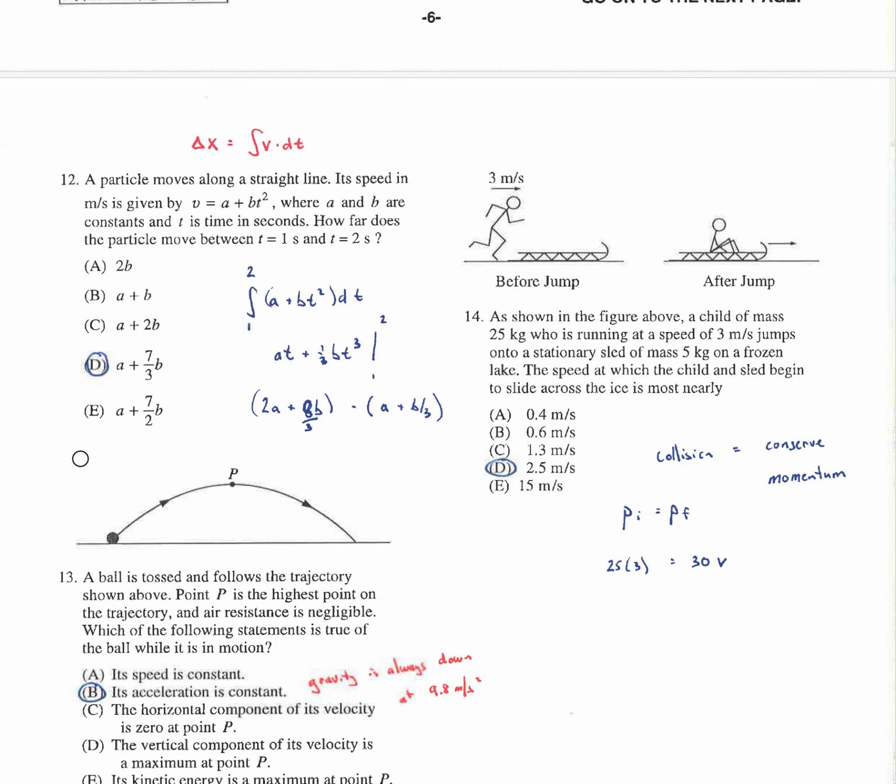So a little calculus here, right? They give you some velocity equation, and they want to know how far it's moved. So we know that delta x is the accumulation of velocity over time. Velocity is always the same sign, so we can just integrate. We don't have to worry about the absolute value. But really, if you wanted the distance, you would integrate the absolute value. If you wanted the displacement, which is delta x, then you just integrate velocity. Okay, so it's just a little algebra here. Again, this is a definite integral. Do a little power rule. Evaluate it from 1 to 2, which means plug in 2, subtract plugging in 1, and then you have to add some of these stupid fractions.